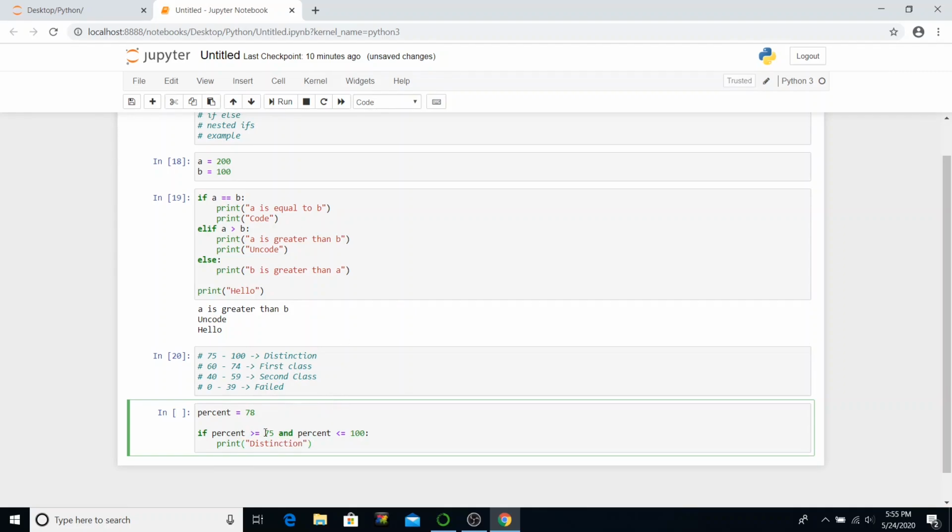Now what it will do is check the value of percent between these two values, including 75 and 100, which we mark by greater than or equal to, and when it is true, it will just print distinction.